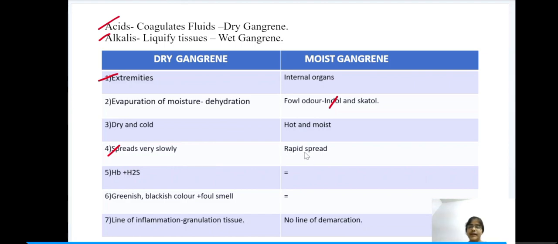This one spreads rapidly. Here the hemoglobin combines with H2S, resulting in a foul smell and greenish-blackish discoloration. This is similar for both dry gangrene and wet gangrene. Here a line of inflammation is seen, that is, there is demarcation between the dead tissue and the living tissue. Here there is no line of demarcation.